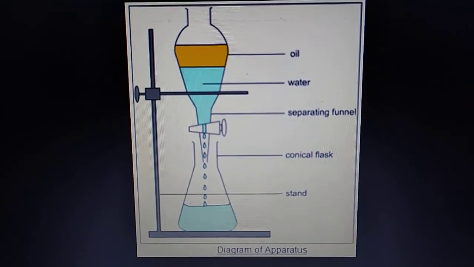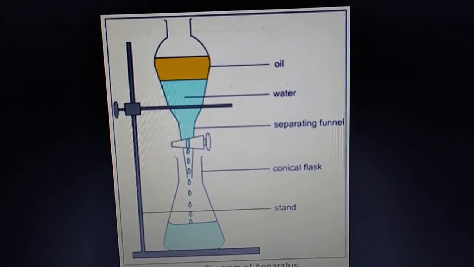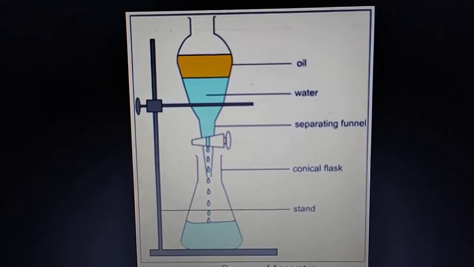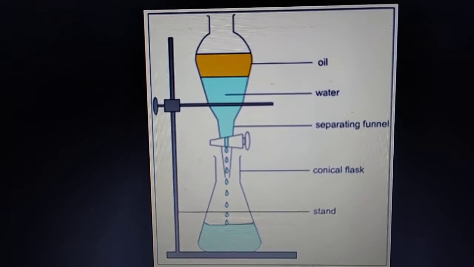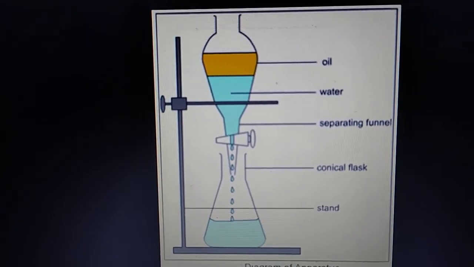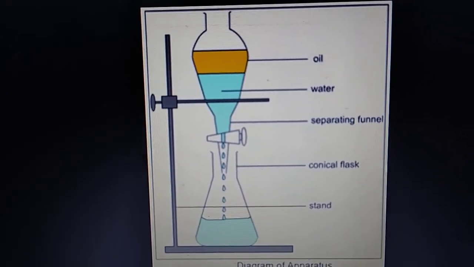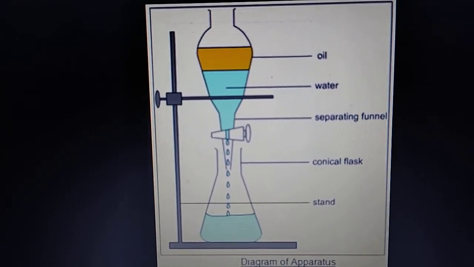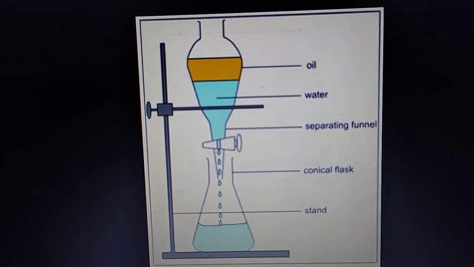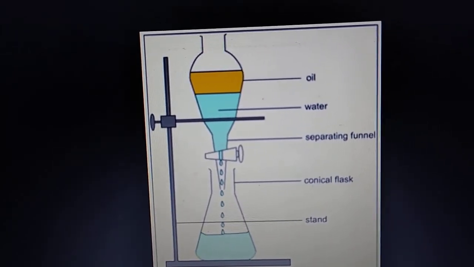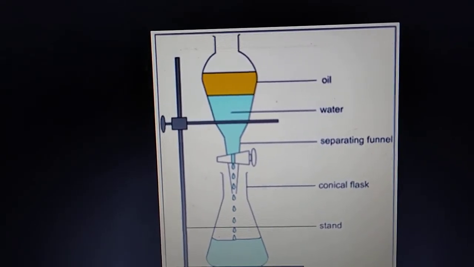Now we are going to see how we separate immiscible liquids from each other. The liquids which do not dissolve in each other and show visible boundaries are immiscible liquids. We call liquids that do not dissolve in each other and form separate layers immiscible liquids. Now how can we separate these two liquids? Immiscible liquids can be separated using the separating funnel method.